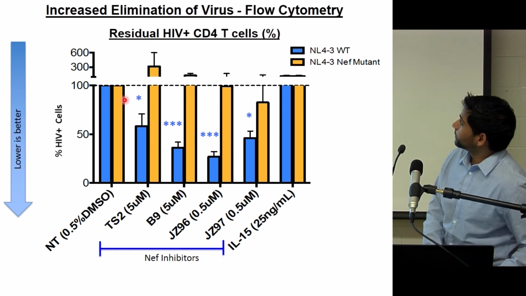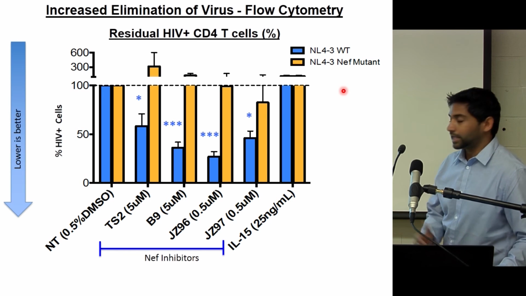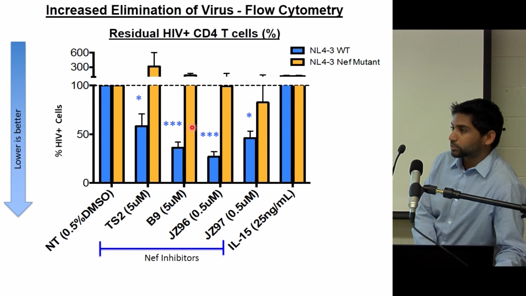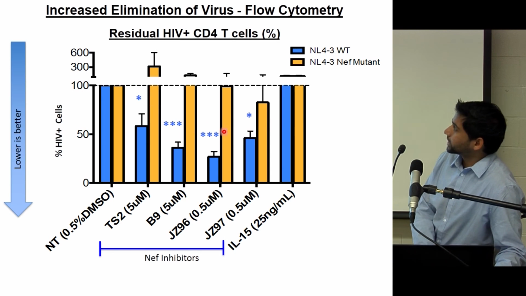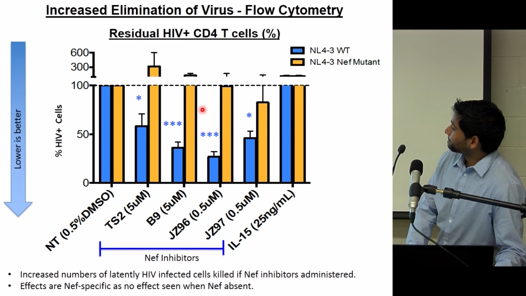In the yellow bars, we did the same experiment with HIV that lacked the NEF protein. And so that's a good control, because if there's no NEF protein, these cells are already visible to the immune system, so the inhibitors don't seem to be able to enhance any sort of elimination of these cells.